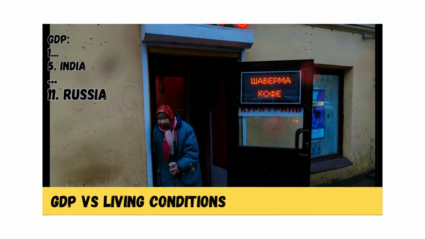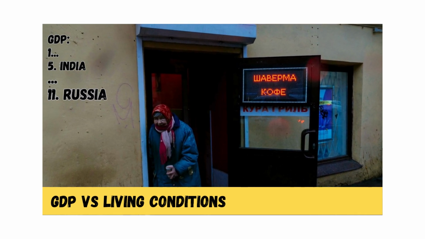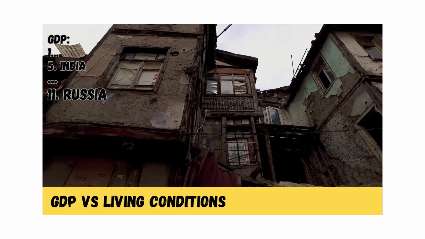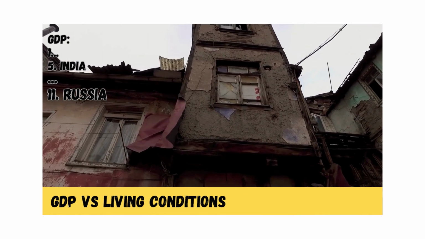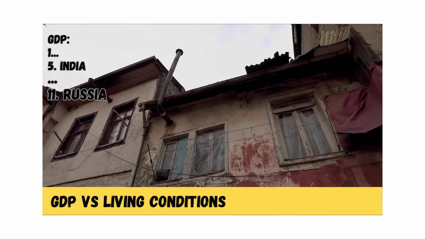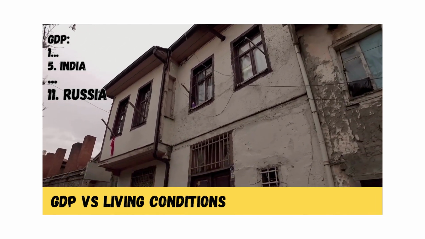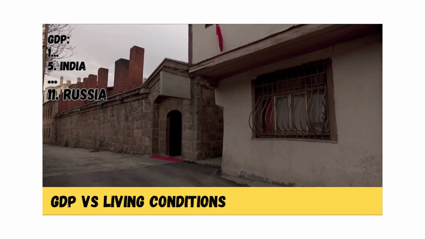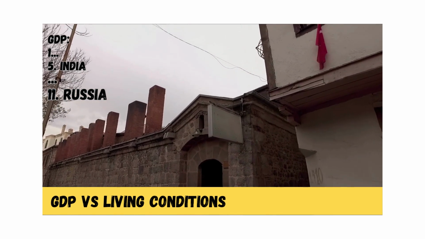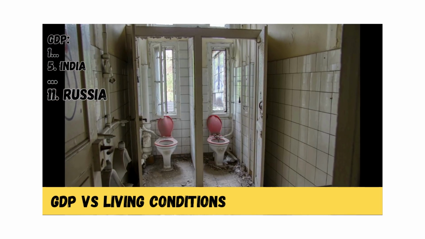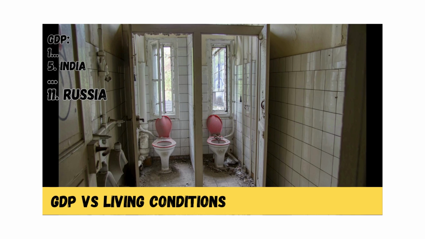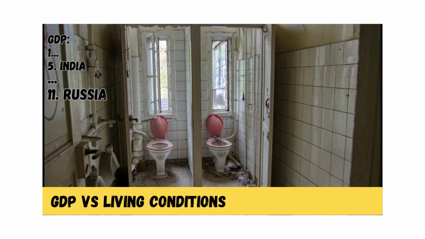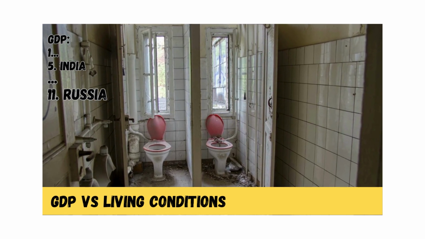Similarly, Russia presents another example of this economic paradox. It's placed 11th in the world in terms of GDP. Despite its considerable GDP, a significant segment of its population lacks basic amenities. According to official statistics from Rosstat, as of 2018, 22.6% of Russian households were not connected to a centralized sewage system. In rural areas, the situation is even worse, with approximately 2/3 of residents lacking access to indoor toilets. Specifically, 48.1% rely on outhouses, and 18.4% have no sewage system at all. This means that millions of Russians live without fundamental sanitation facilities.